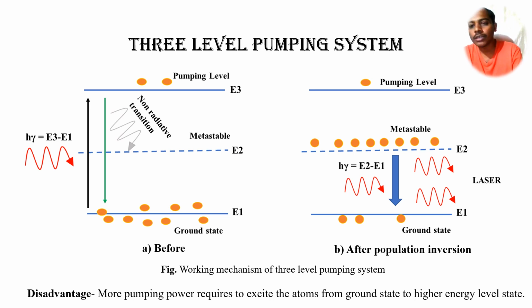After the population inversion condition, we can see that the atoms in the metastable state are higher in number compared to the ground state. The atoms in the metastable state then fall down to the ground state and emit a photon, and the first photon is responsible for the secondary emission of photons. That photonic multiplication action happens, and as a result we get the laser beam. The disadvantage is that it requires more pumping power to excite the atoms from the ground state to the higher state.